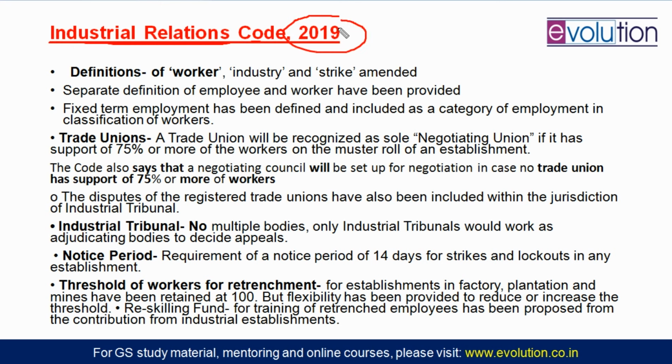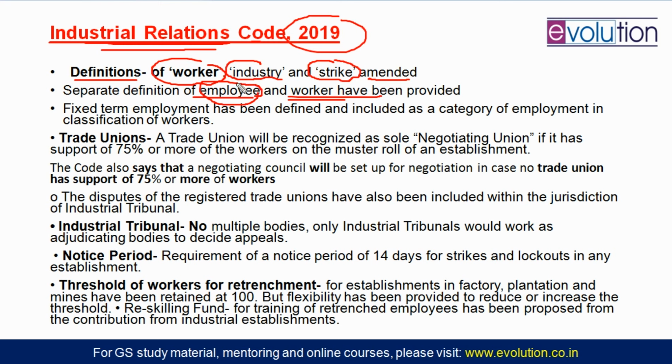First of all, I told you which three laws are being amalgamated, that is one thing. And this Industrial Relations Code has many things. It has the definition of worker: who is a worker, what is an industry, and what is a strike. But all these definitions are now amended. Also, with the changing time, we have new definitions of employee and worker, and these two definitions are separated. Why do we do that?